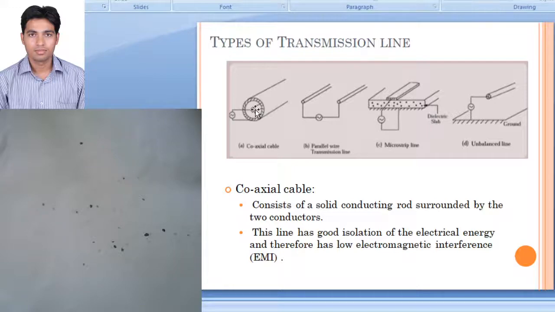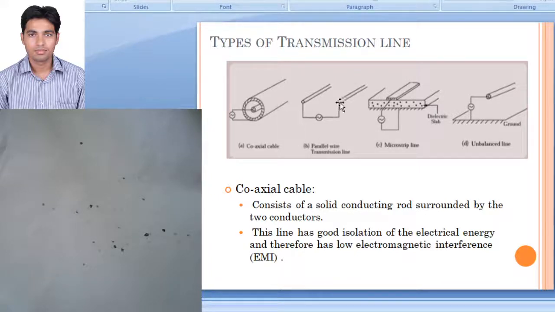It can work up to 2 or 3 gigahertz or 4 gigahertz, but as the frequency goes on increasing, the attenuation of the signal which is passing through this coaxial cable will be more and more. So we cannot use the coaxial cable for larger distance and at higher frequency, as well as we cannot use this for a high power. We can only use this for a very less power.